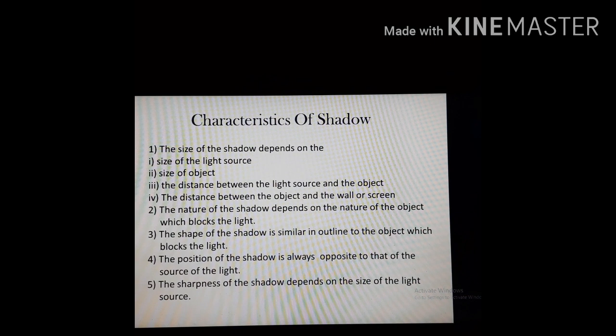It is always formed opposite to the source of the light. The sharpness of the shadow depends upon the size of the light source. For example, an electric bulb or a candle forms a sharp shadow, while an extended source does not form a sharp shadow, for example, a fluorescent tube.